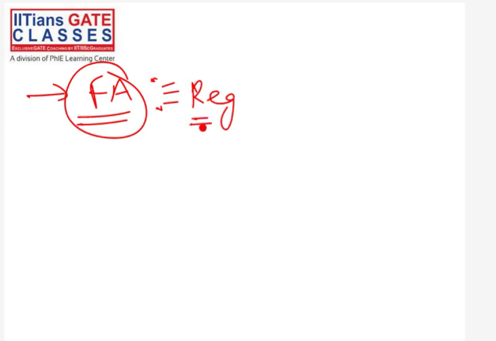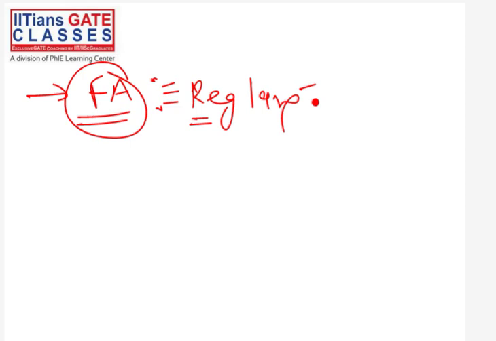Don't worry, we will define what we mean by the statement that finite automata is equivalent to regular languages. We will define everything, so you do not have to worry about anything right now. This is just an overview. So finite automata is equivalent to regular languages.